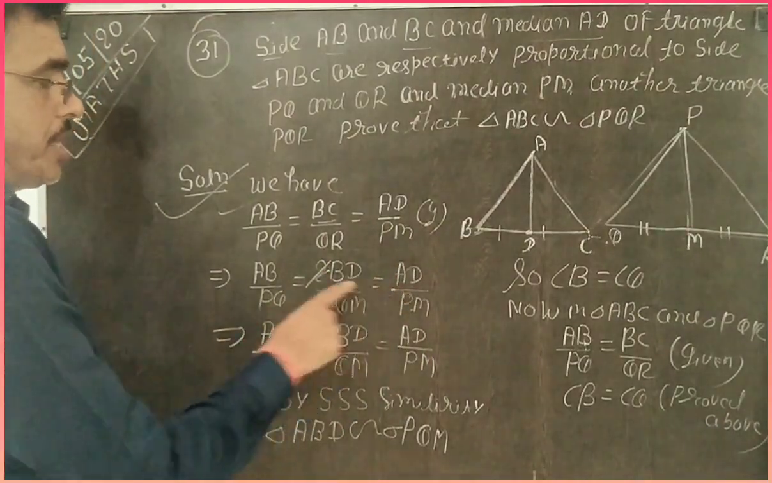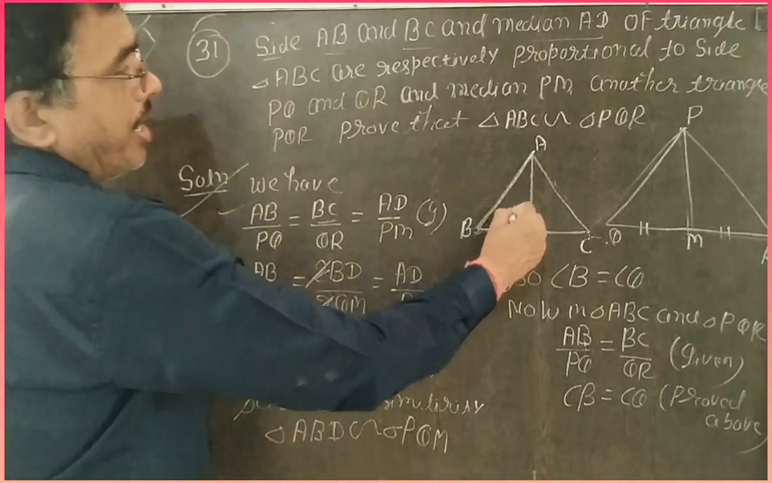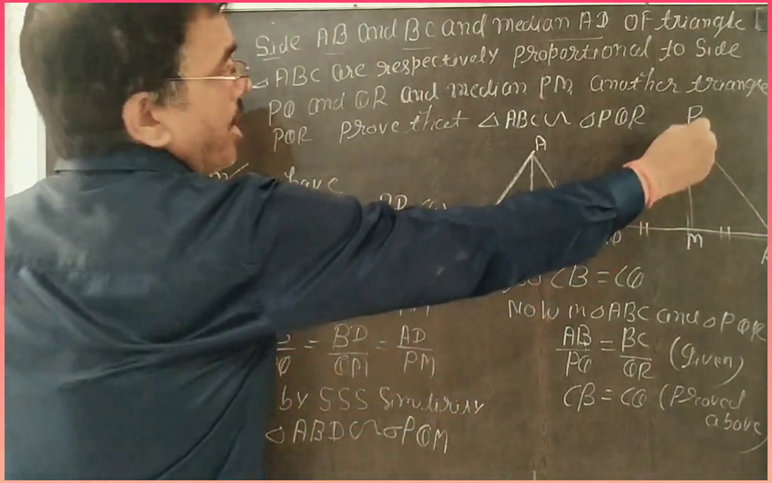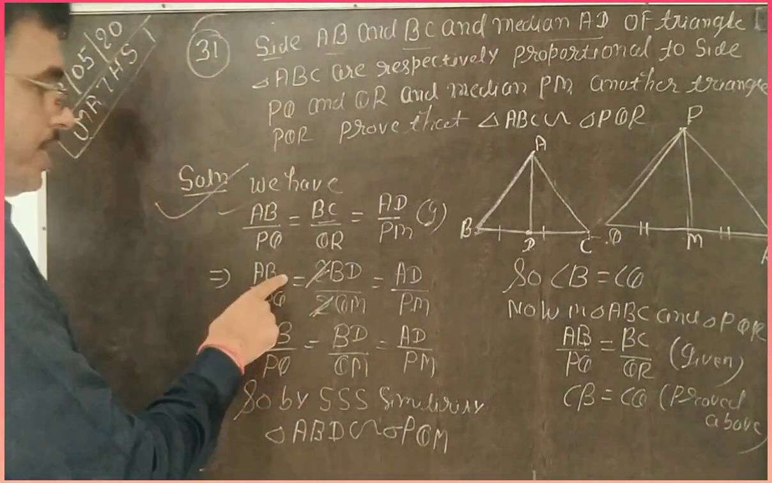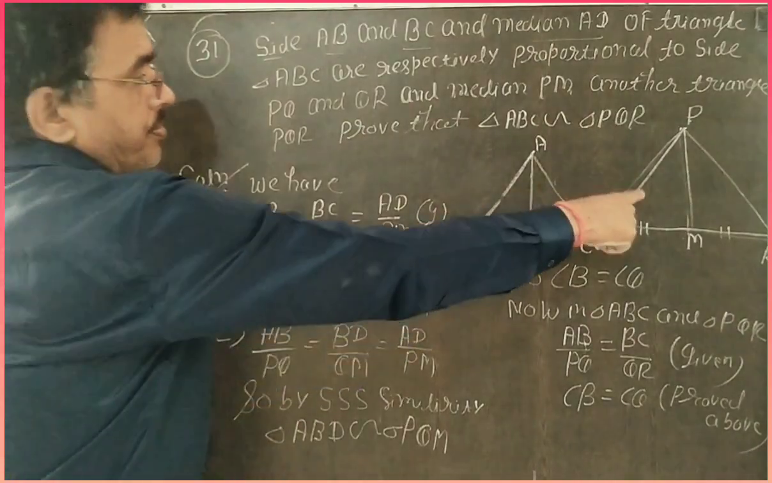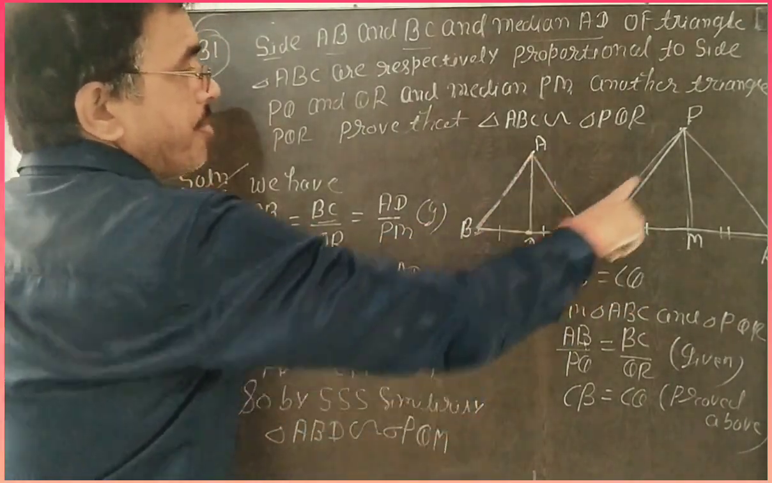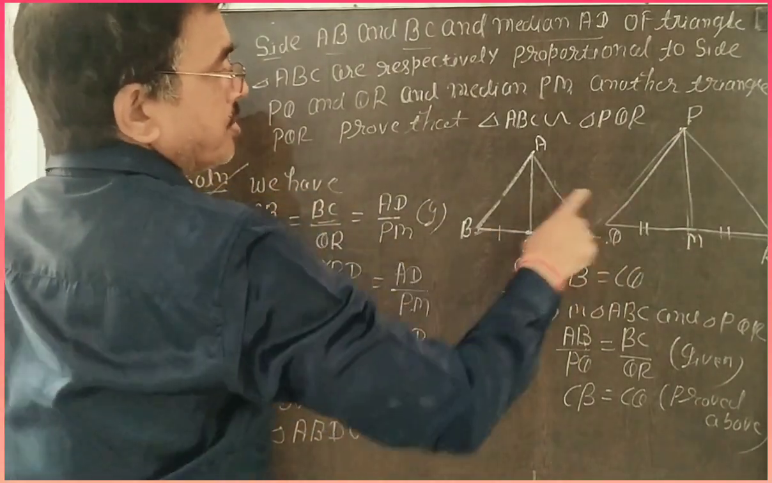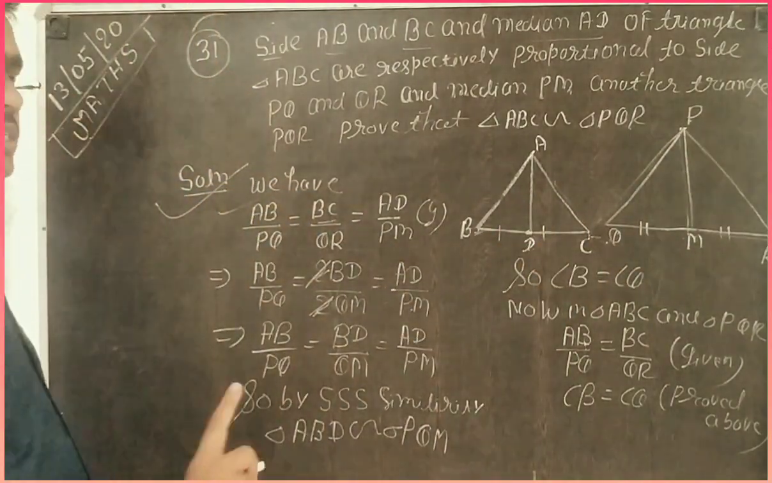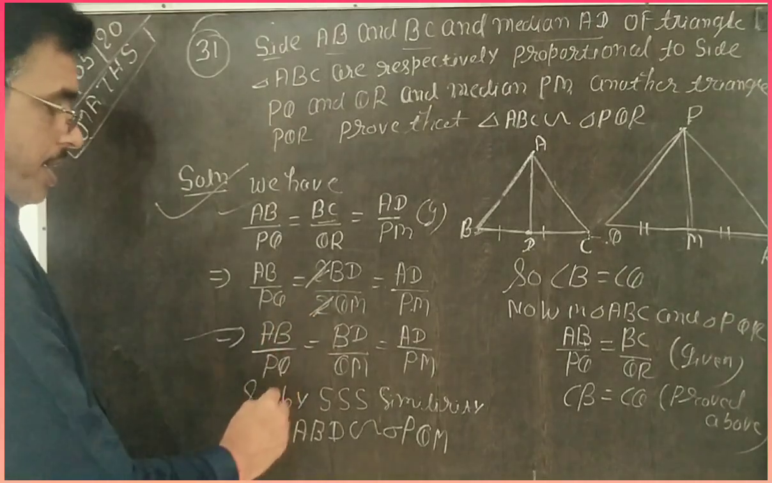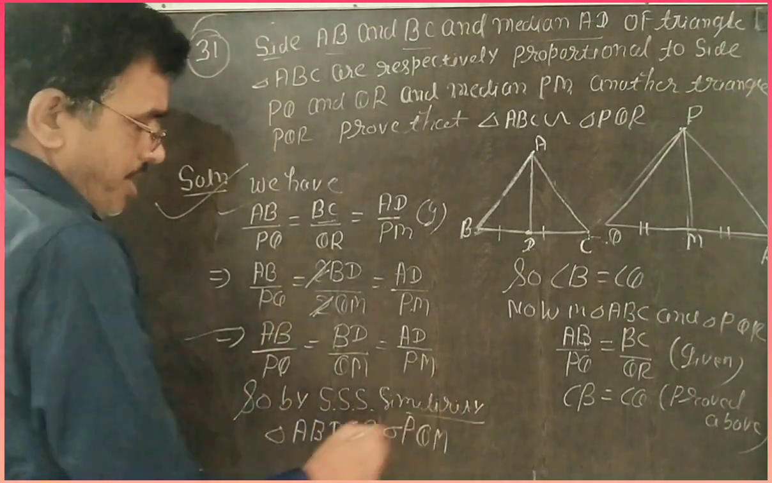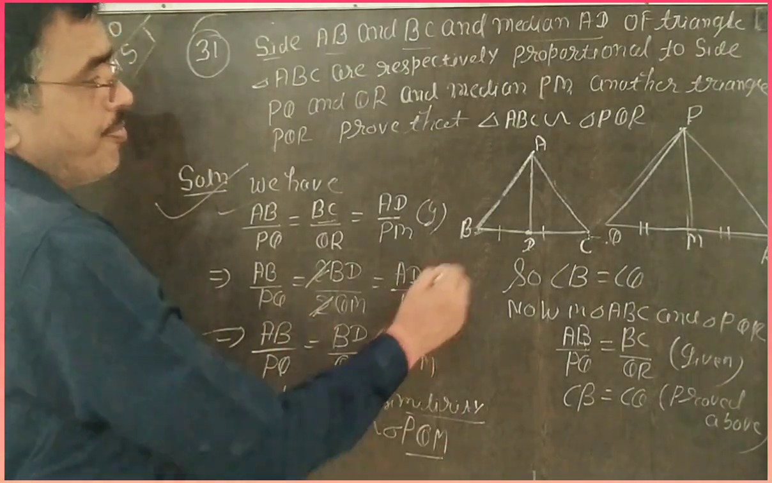Now you find, students, these three sides in the triangles ABD and PQM: AB by PQ, BD by QM and AD by PM. So these two small triangles are similar by SSS. So I write here, by SSS similarity, triangle ABD is similar to triangle PQM.